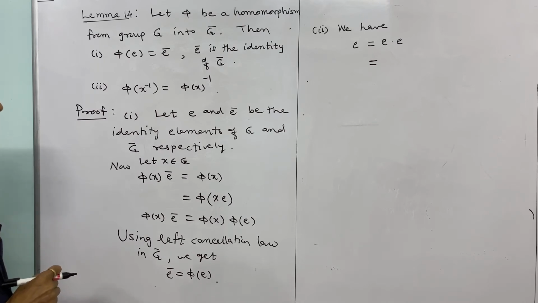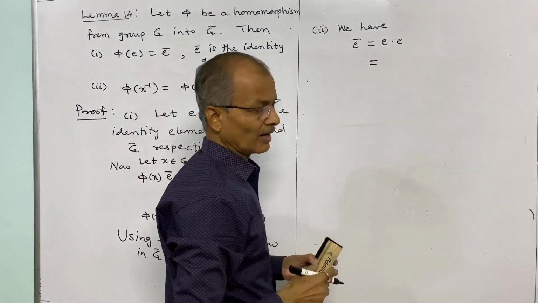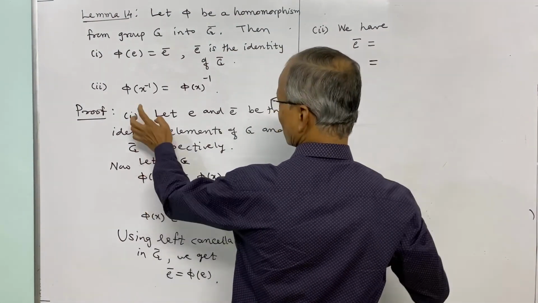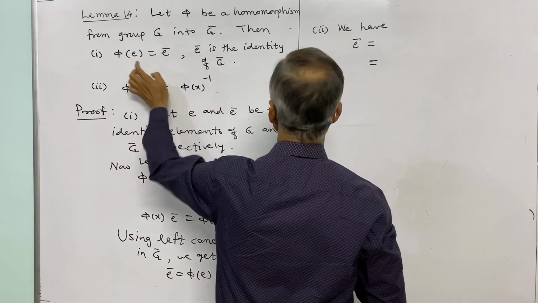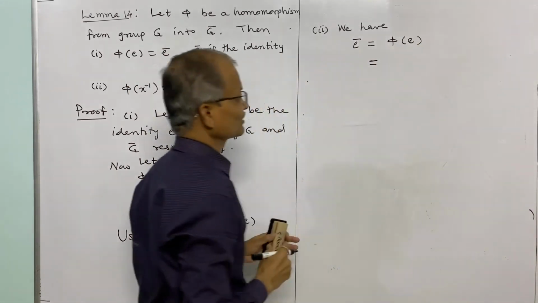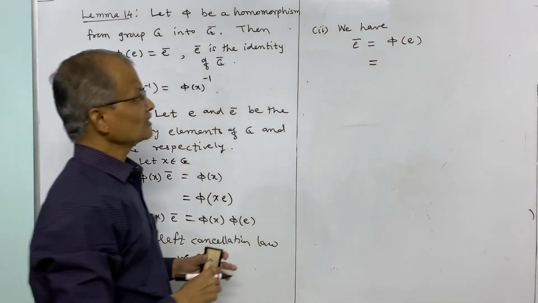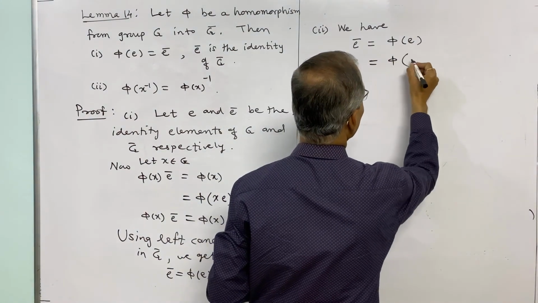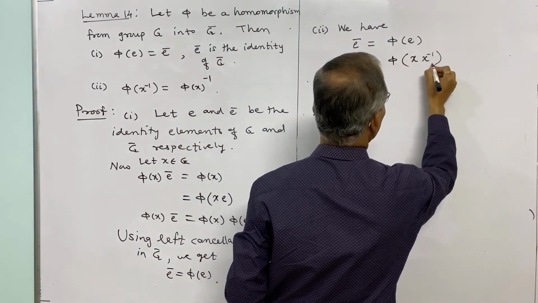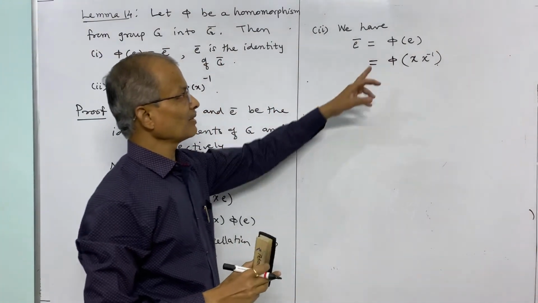And then, instead of writing this as E, we should write it as E bar. And for E bar we use the first result, E bar is equal to phi of E. This E we can write as x into x inverse by the definition of inverse, and this is by the first result.